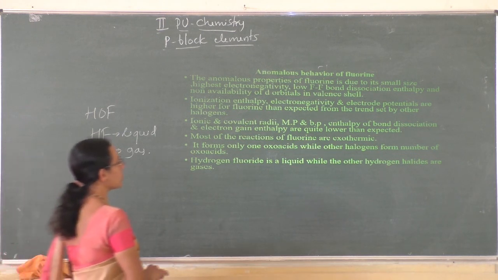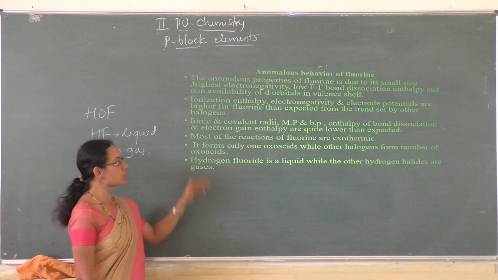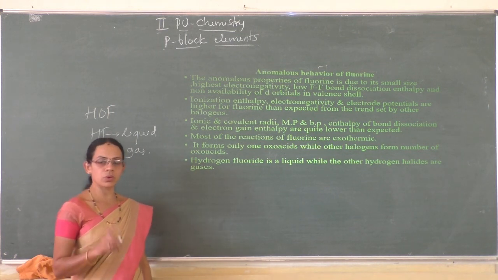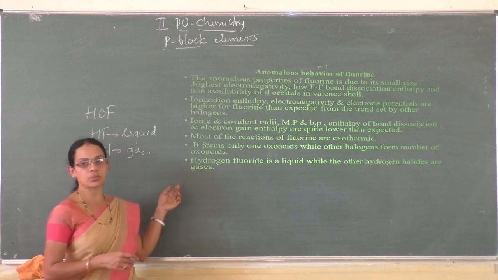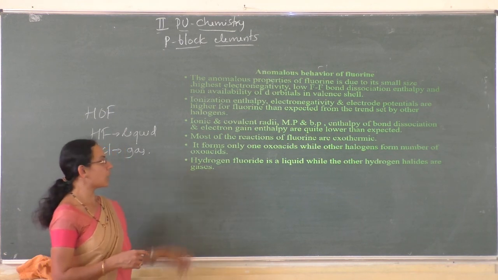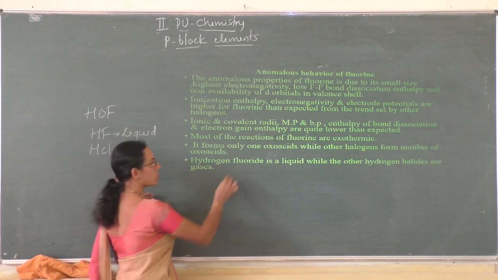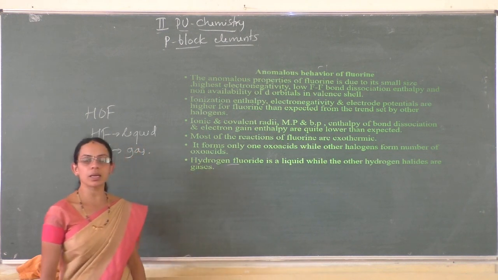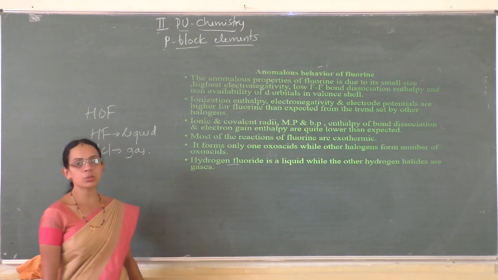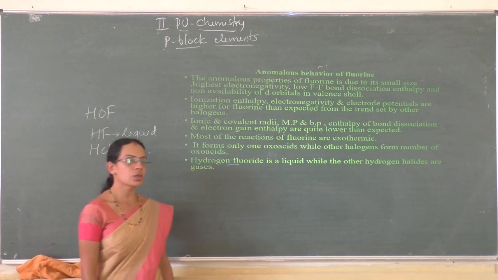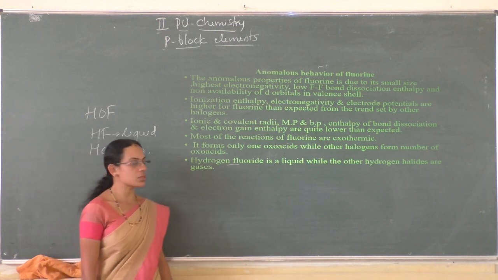So this is about the anomalous properties of fluorine, the reasons and evidences. Fluorine forms only one oxoacid, whereas other halogens have a number of oxoacids because of the availability of d orbitals. And hydrogen fluoride is a liquid, while other hydrogen halides are gases. That is because of the small size and high electronegativity of fluorine, it can form intermolecular hydrogen bonding. So because of that, hydrogen fluoride exists as a liquid.